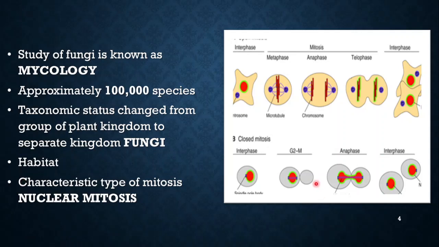So we have two types of mitosis, open mitosis and closed mitosis. Open mitosis is the normal kind of mitosis that occurs in the cells of animals and plants.